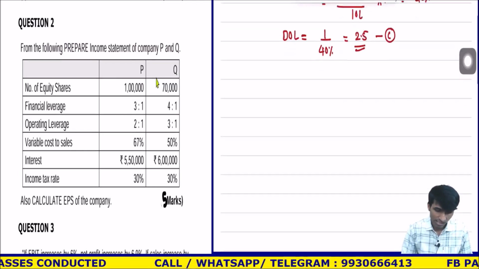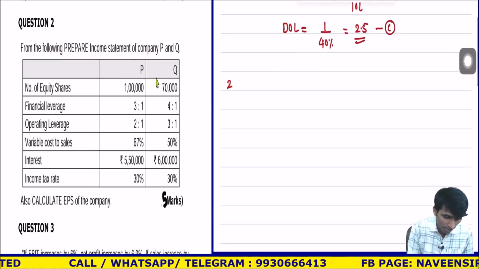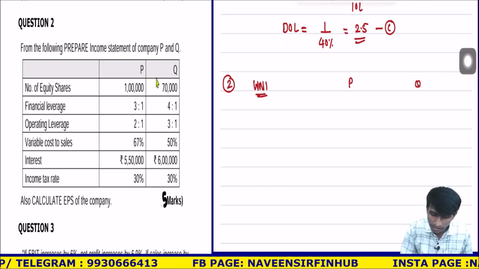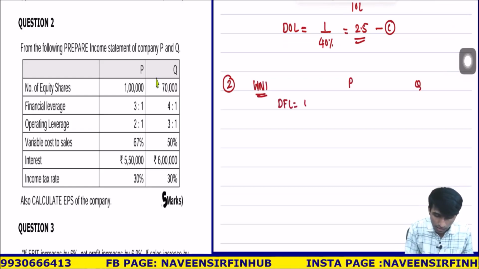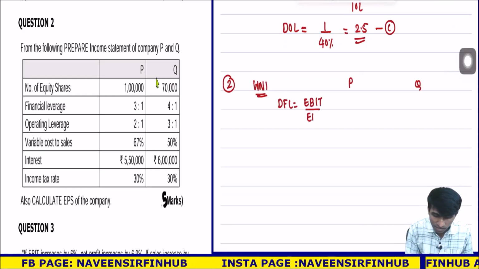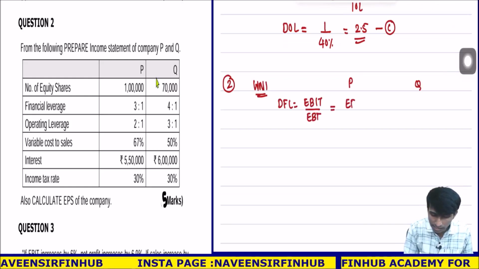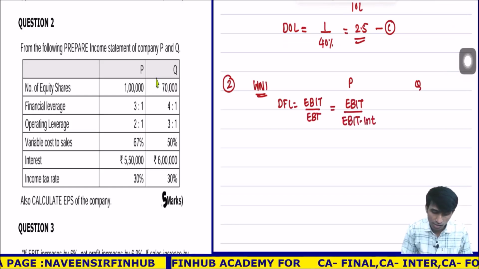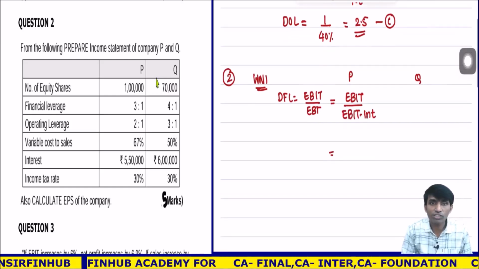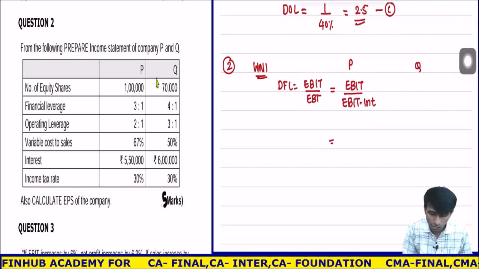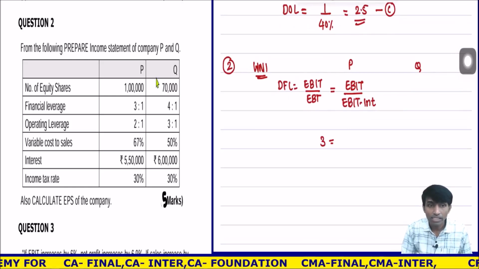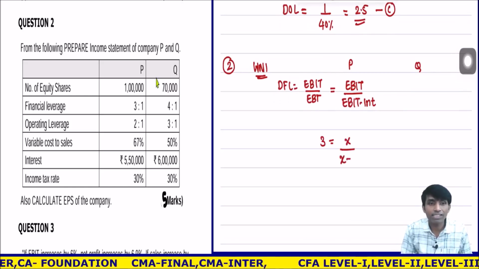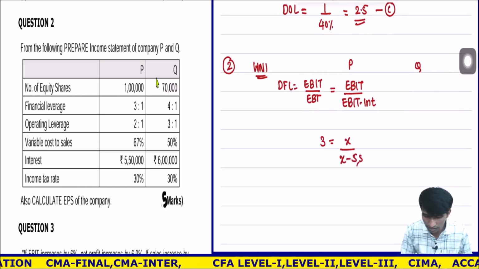Now, starting from what is given, question number 2, working note number 1, I can do it like this, for P and Q. So DFL is equal to EBIT upon EBT. Now this EBT can be written as EBIT minus interest. Understood? So now, EBIT is how much? Financial leverage is 3, so I will write 3 for P. EBIT I don't know, so I will take it as X upon X minus, in the first case, the interest is 5,50,000.